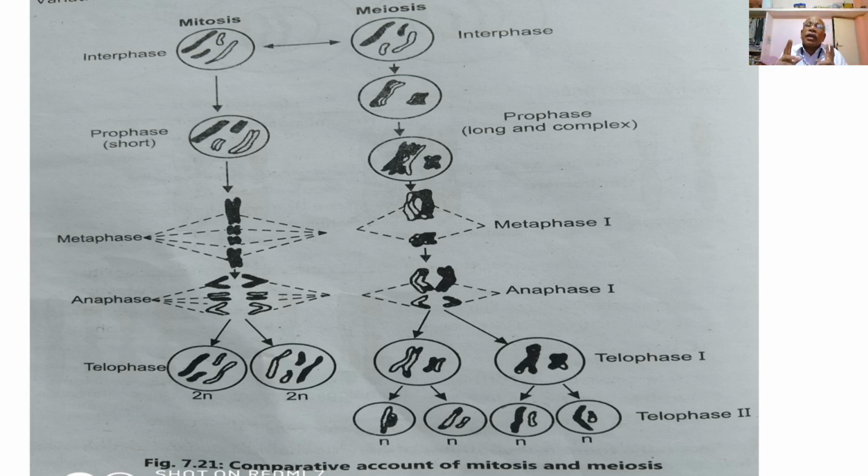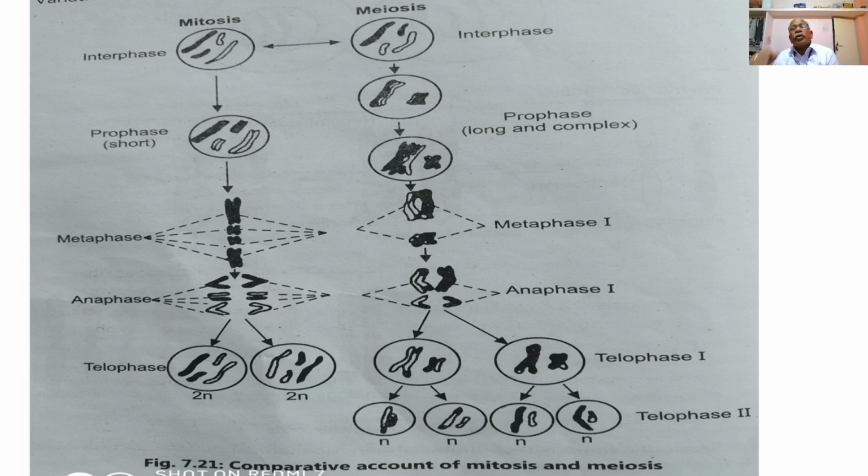So metaphase second and anaphase second are shorter stages, and the process occurs rapidly during metaphase, anaphase and telophase second. Finally, four daughter cells with haploid nuclei are formed at the end of meiosis.